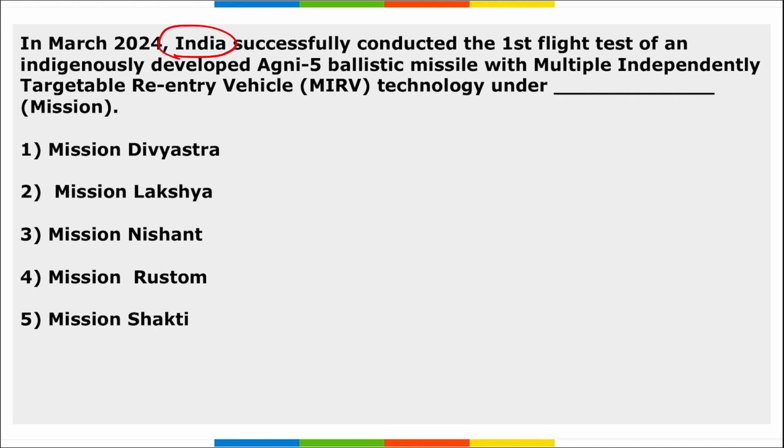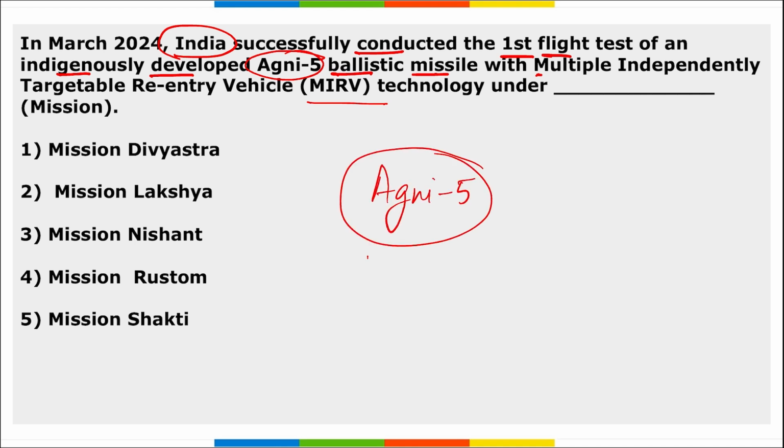Next, in March, India successfully conducted the first flight test of an indigenously developed Agni 5 ballistic missile with MIRV technology under the Mission Divyastra. So, India successfully conducted the first test of the Agni 5 ballistic missile that is equipped with MIRV technology. MIRV is multiple independently targetable re-entry vehicle. This Agni 5 missile with this MIRV technology was under which mission?